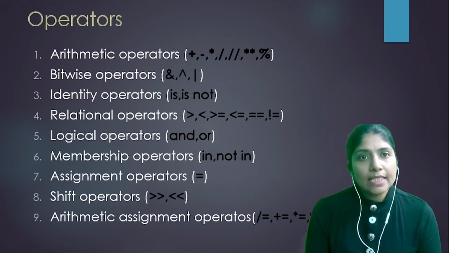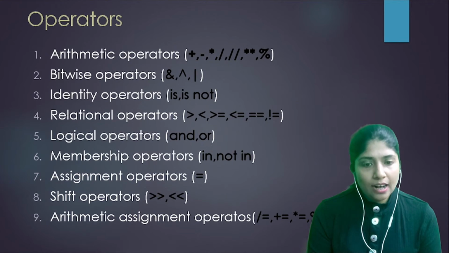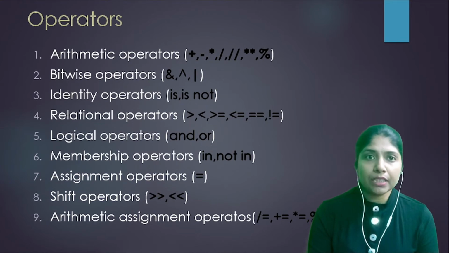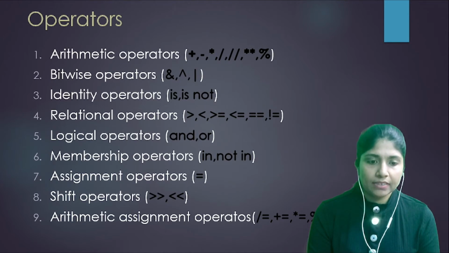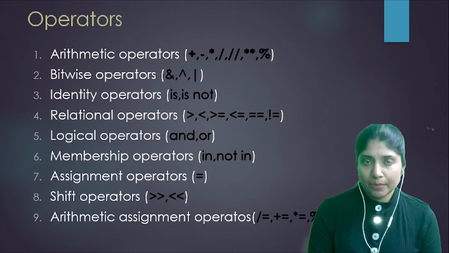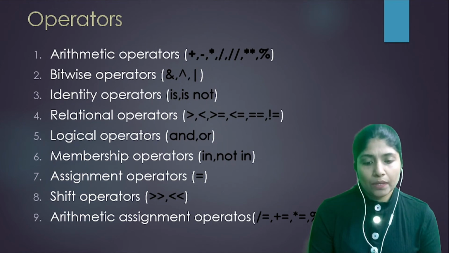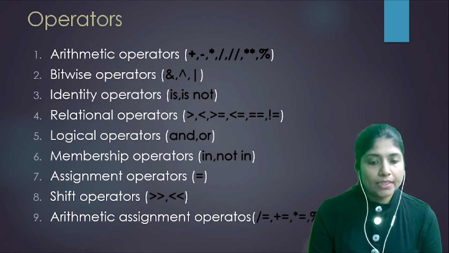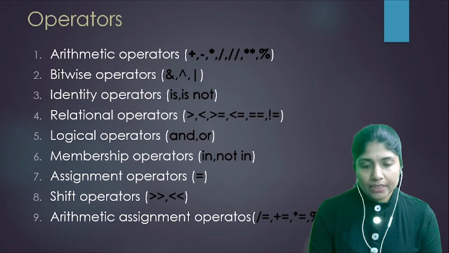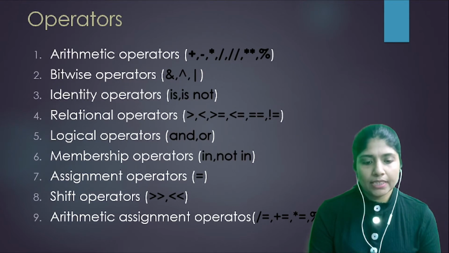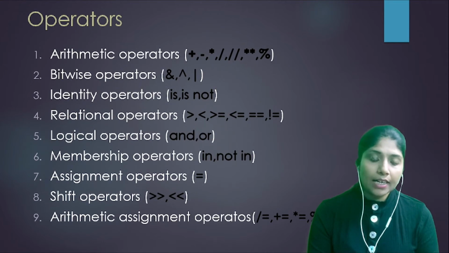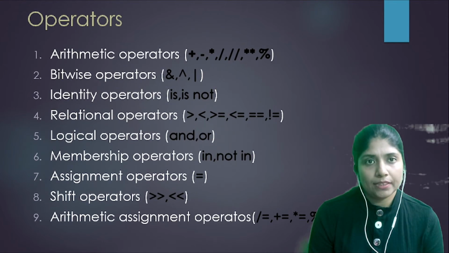Now, the next category of tokens are operators. We have 9 different types of operators in Python. First category is arithmetic operator, then bitwise operator, identity operator, relational operators, logical operators, membership operators, assignment operator, shift operators, arithmetic assignment operators.